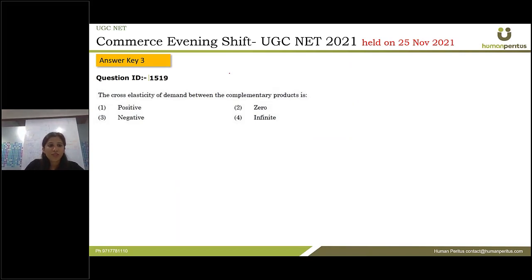Okay, so the question is, the cross elasticity of demand between the complementary products is positive, zero, negative or infinite. Now let us see what complementary products are. Complementary products are the products which complete the demand for each other. For example, pen and ink, car and petrol, etc. So there is always an inverse or a negative relationship between the demand for the first good and the price of the second.